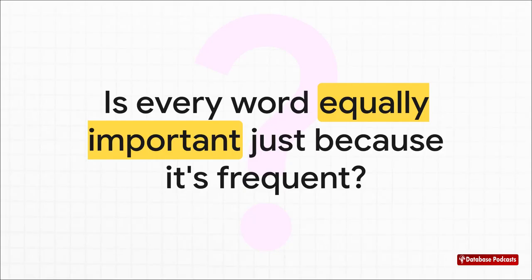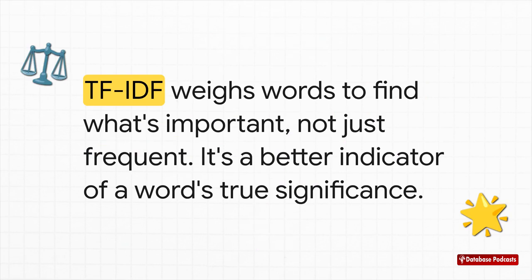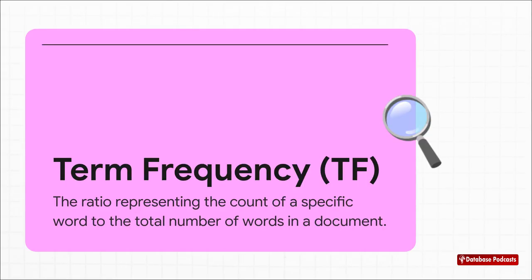But this brings up a really important question, right? Does a word's frequency alone tell us how important it is? Just because the word learning shows up 5 times, is it automatically more significant than some rare, super specific term that only appears once? Yeah, not always. And that's exactly why we have a more advanced technique called TF-IDF. This helps us figure out which words are truly important to a specific document by weighing them, not just by counting them.